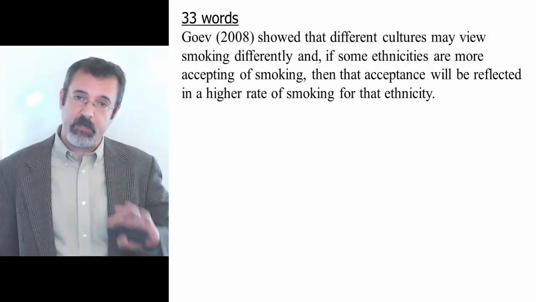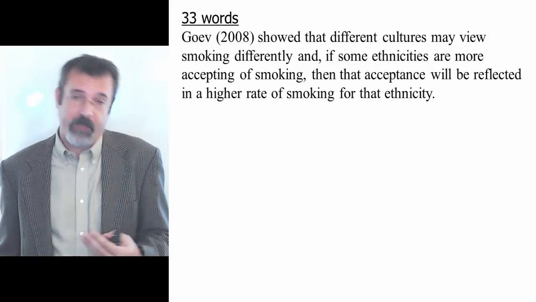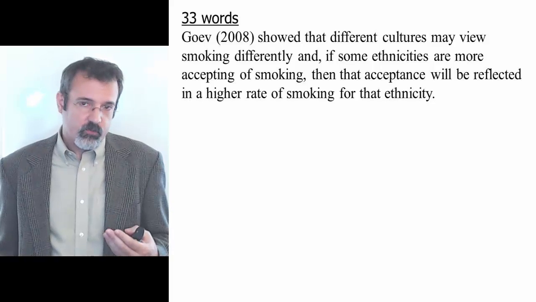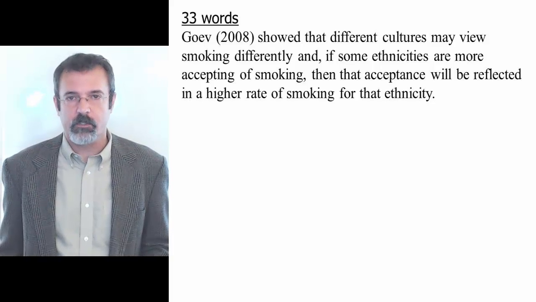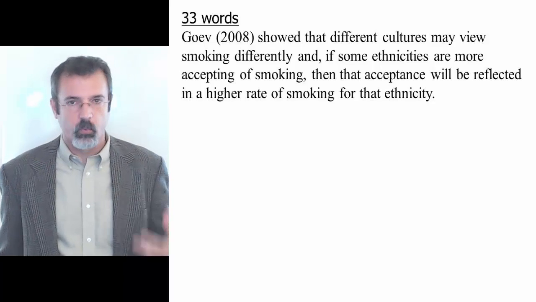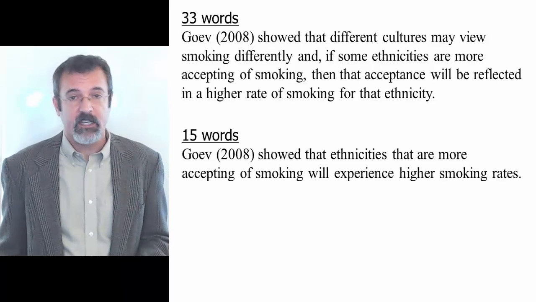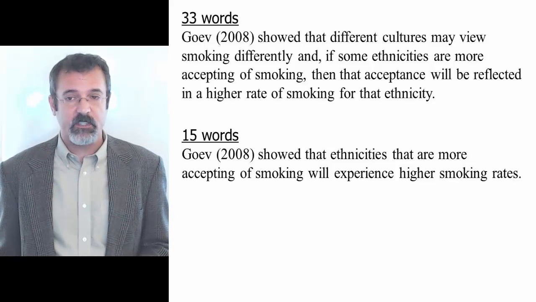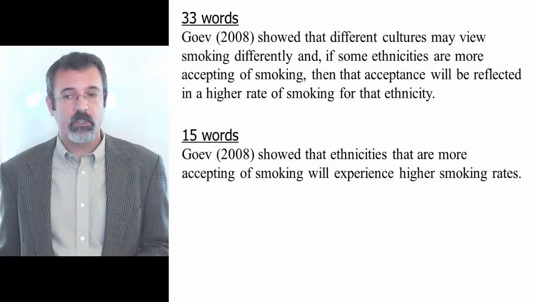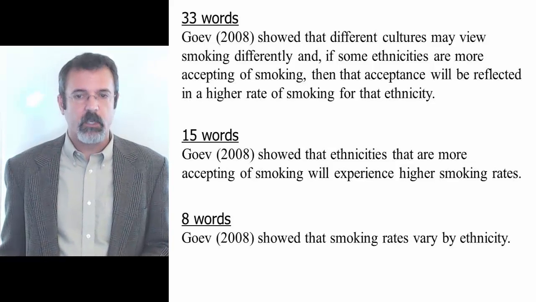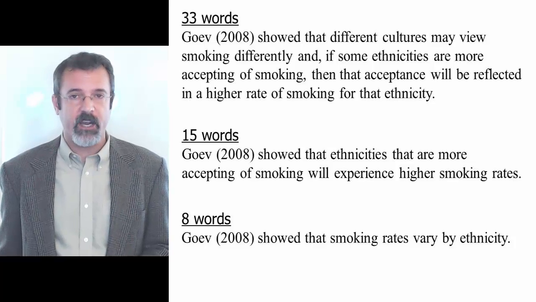Unlike the GDP growth paragraph, this paragraph actually does communicate something meaningful. However, the student has written this using 33 words. A lot of these words can be deleted without losing the ideas that the words encompass. For example, in 15 words, the student could have said, "Davies showed that ethnicities that are more accepting of smoking will experience higher smoking rates." Or better still, in 8 words, "Davies showed that smoking rates vary by ethnicity."